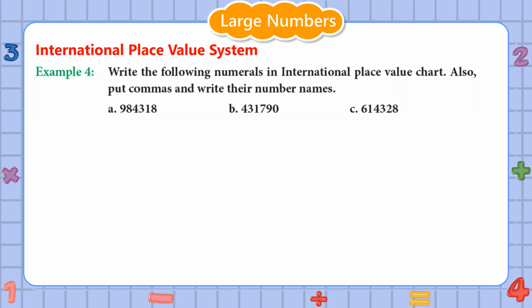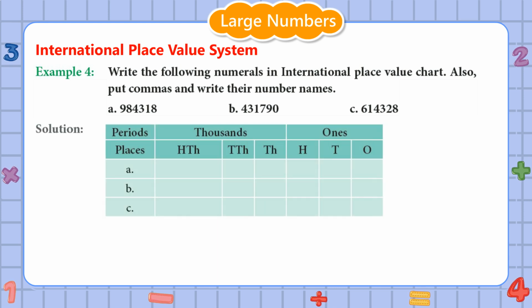A. 984,318. B. 431,790. C. 614,328. Solution. A. Here, the first digit on the extreme right, that is 8, is at ones place. 1 is at tens place. 3 is at hundreds place. 4 is at thousands place. 8 is at 10,000s place. 9 is at 100,000s place.